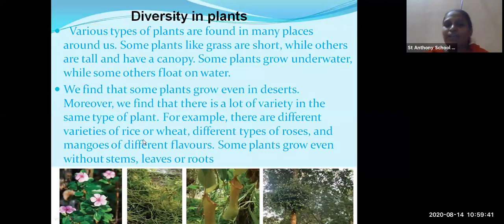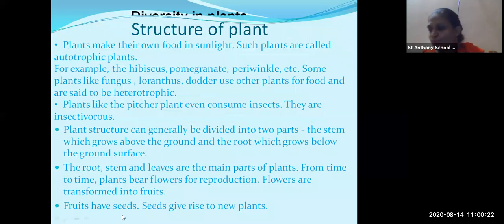They are of the same class, but there are different varieties, even in rose also. Some roses are China rose we say, some are red in color, some are yellow, some are pink, some are velvet color. So there are different varieties in rose and hibiscus plants also. Some plants have stems and leaves, while some plants do not have stems and leaves. Desert plants do not have leaves. All these things we have done in the previous chapter. Okay, next slide, structure of plant.